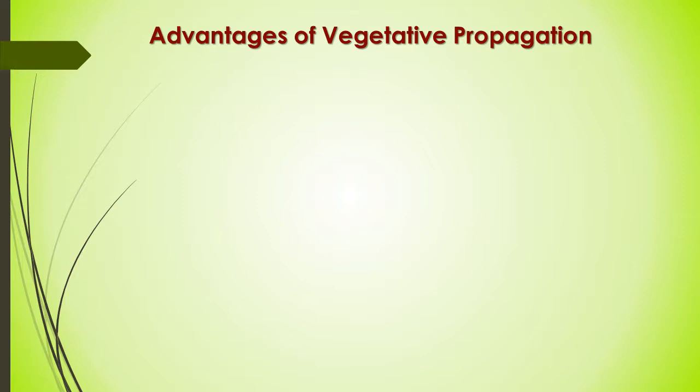So we will discuss here some other advantages. Vegetative propagation is the only alternate way where no seed is able to grow, or no seed is available or formed, or germination of seed is very slow, or no viable seed is formed.